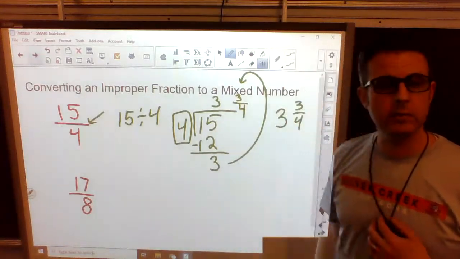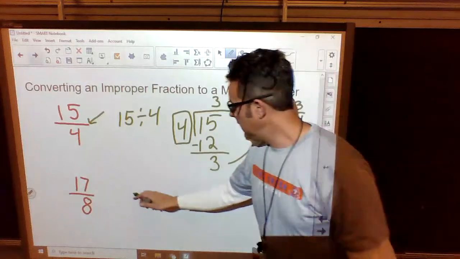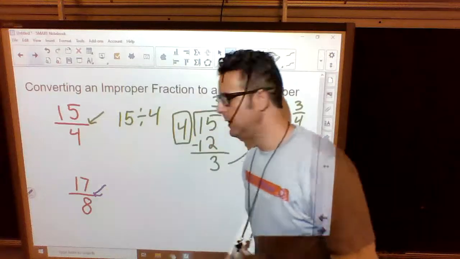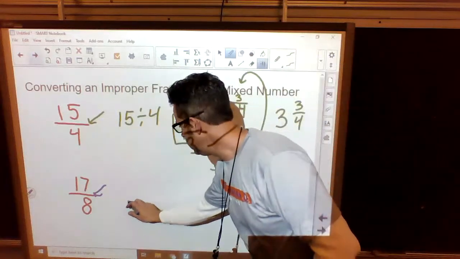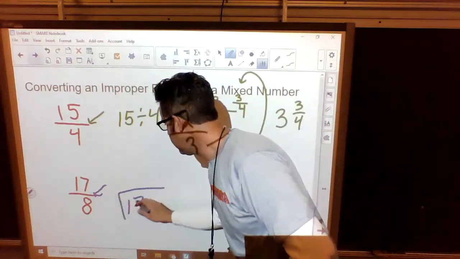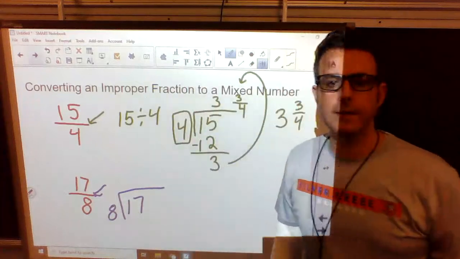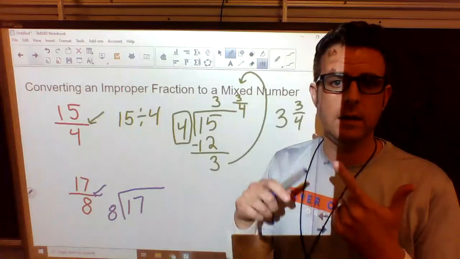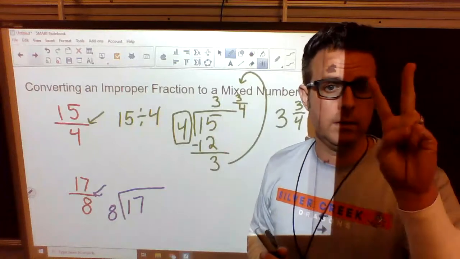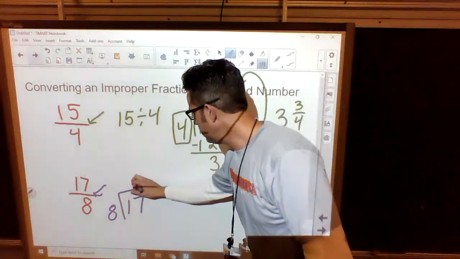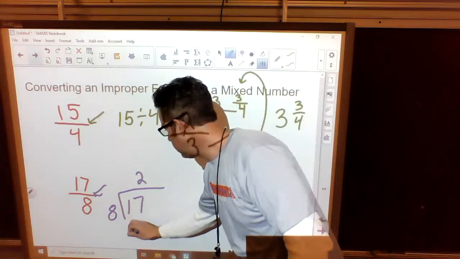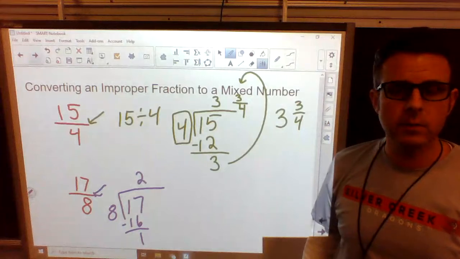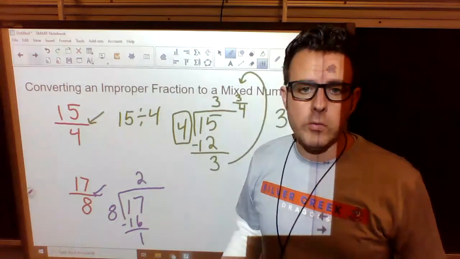Let's do another one real quick. 17/8. Again, 17/8. This means divided by. So we are going to do 17 divided by 8. How many times will 8 fit into 17? 8, 16, and the next one's too much. So we can only do it twice. I'll put my 2 up top. 2 times 8 is 16. I have 1 left over. 1 piece left over that didn't make a whole something.